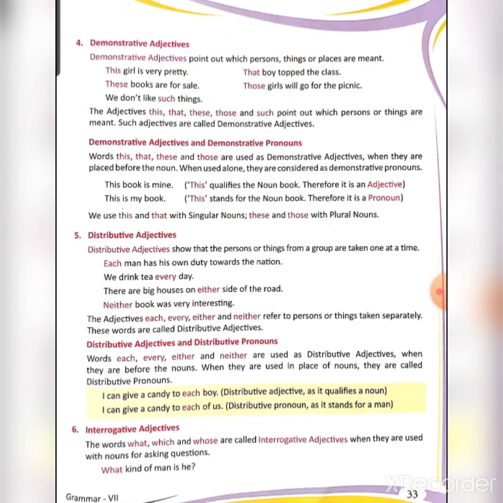Now one difference is given to us, demonstrative adjectives and demonstrative pronouns. Words like this, that, these, those are used as demonstrative adjectives when they are placed before the noun. But when used alone, they are considered as demonstrative pronouns. It is a most important difference that when such words are used before the noun, they are considered as demonstrative adjectives. For example, this book is mine. So book is a noun.